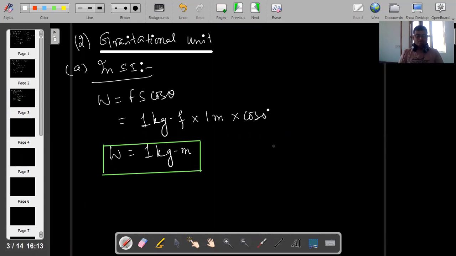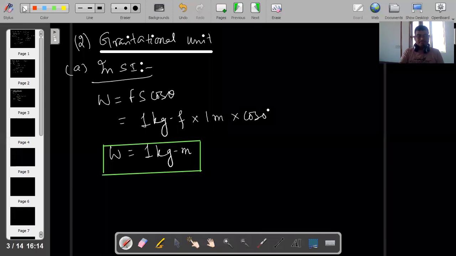Write down: work is said to be 1 kg meter if a force of 1 kgf displaces the body through 1 meter, and the direction of force and displacement are the same. Clear now? In CGS, what is that?